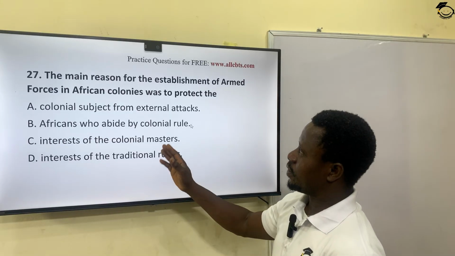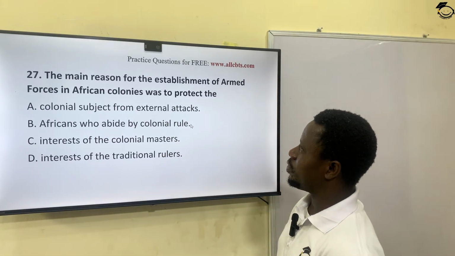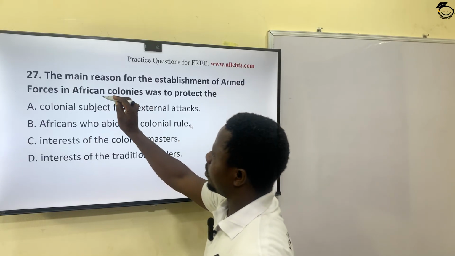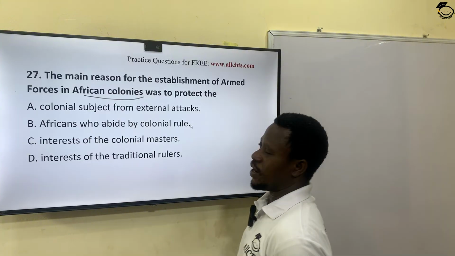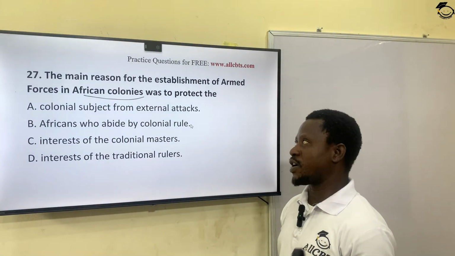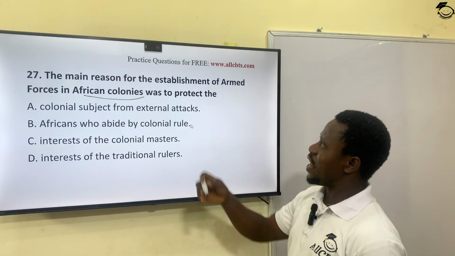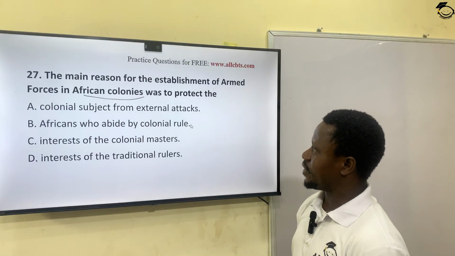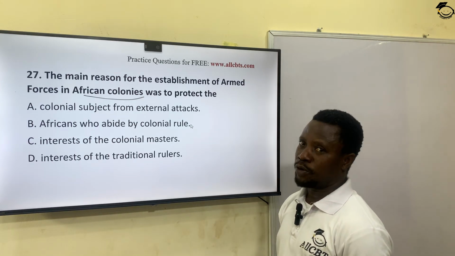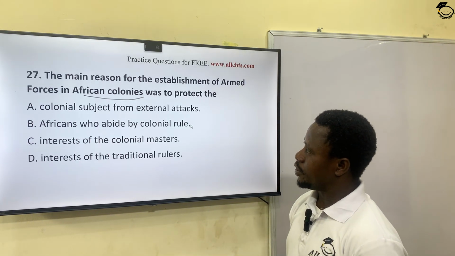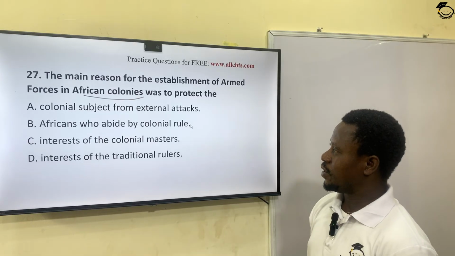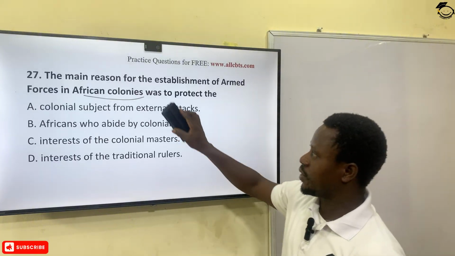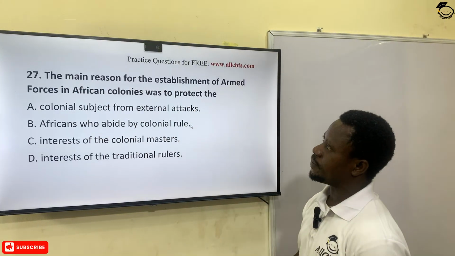The next question. The main reason for the establishment of armed forces in African colonies was to protect the... please take note of this adjective, African colonies, not African countries, but African colonies. Why was the presence of armed forces there? To protect the colonial subjects from external attacks, the Africans who abide by colonial rule, the interest of the colonial masters, or D, the interest of the traditional rulers. The correct answer here is the interest of the colonial masters. All right, let's see the next question.